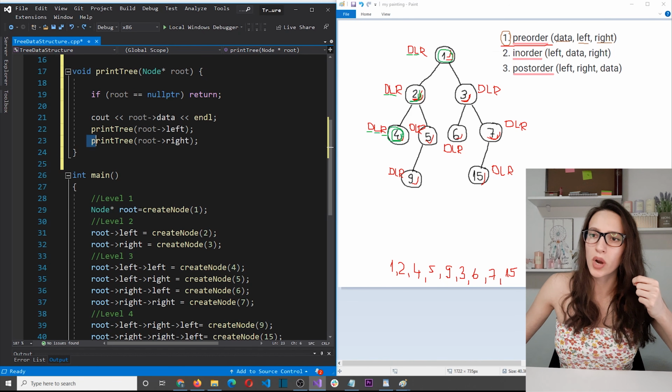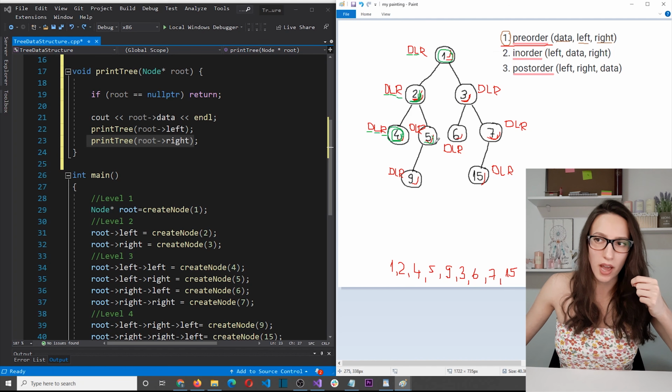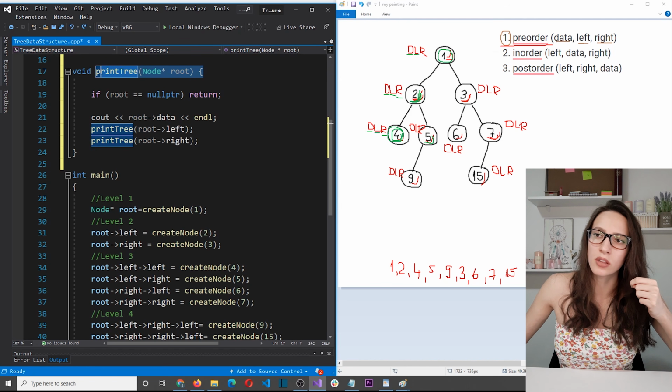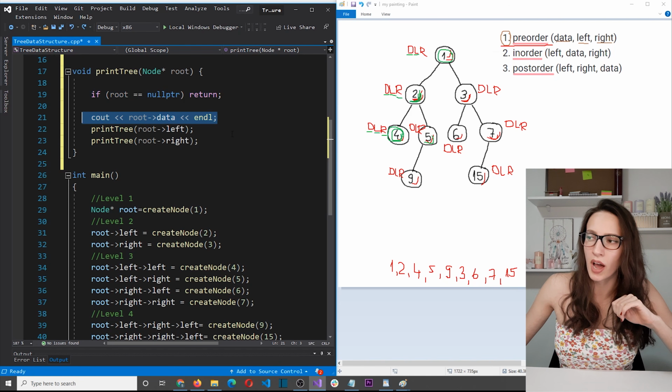So here is where we left when we were at this node number 2. So we will continue from this R part, which means print tree. And this time you need to pass the right child of this node here. And the right child is number 5. So here we are entering into the function and passing node 5. So when I check, is node 5 equal to nullptr? The answer is no. So we proceed and we print number 5, which means that we have manipulated the data.